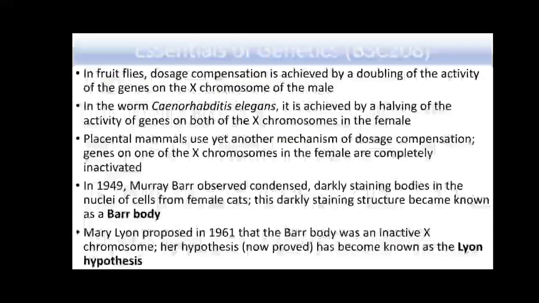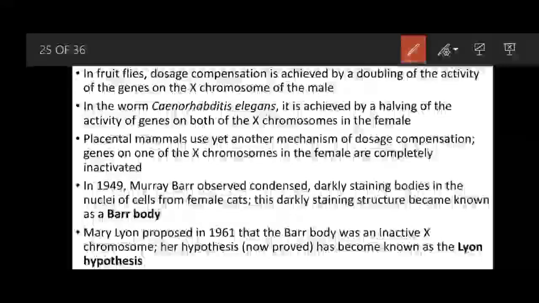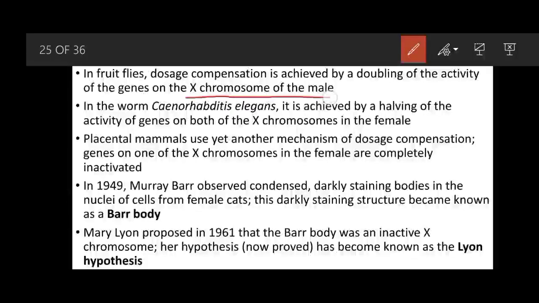So in fruit flies, dosage compensation is achieved by a doubling of the activity of genes on the X chromosome of the males, whereas in C. elegans, it is achieved by a halving of the activity of genes on both the X chromosomes in the females. Placental mammals use another mechanism of dosage compensation.